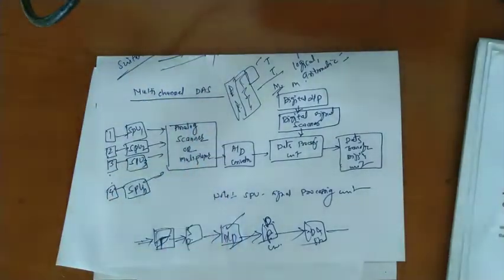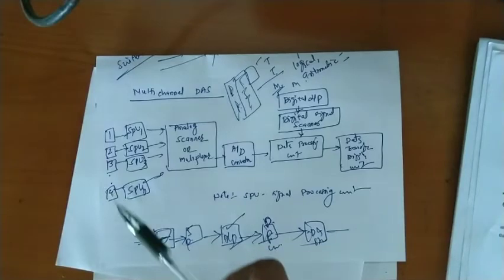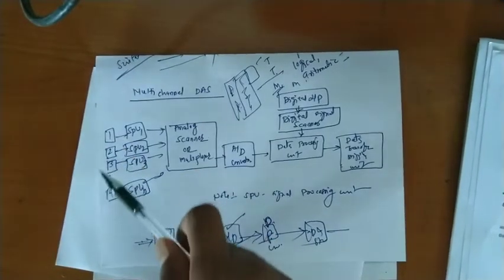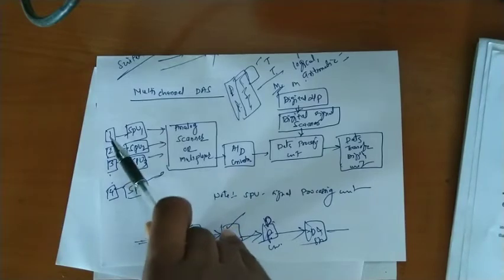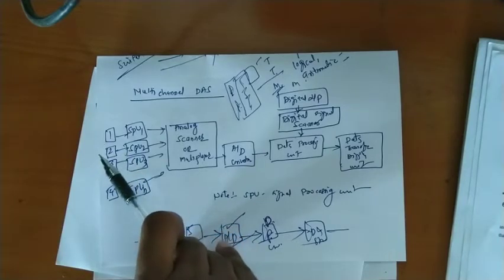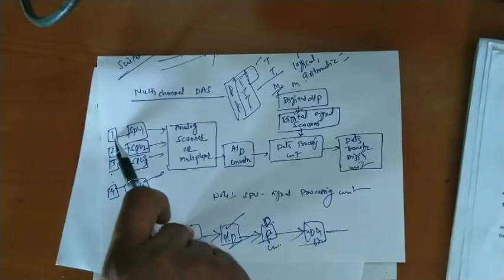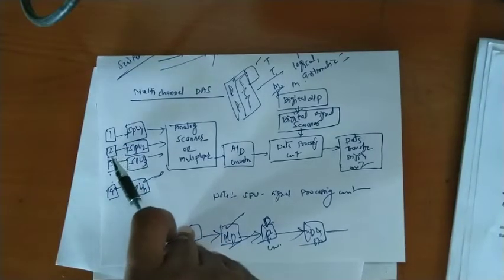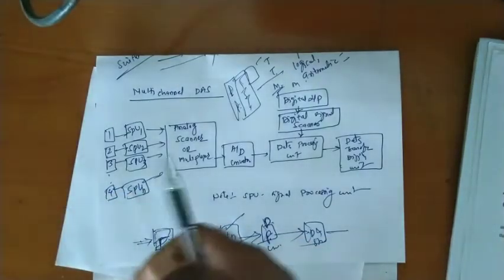So the basic thing is that in a multi-channel data acquisition system, there are four connections available. Suppose this is one sensor, second sensor, third sensor, fourth sensor, or quantity. These quantities are connected to various